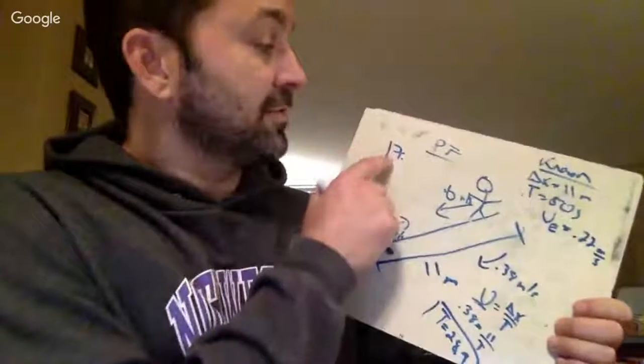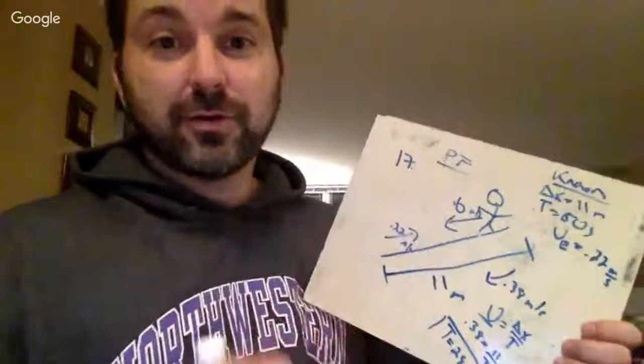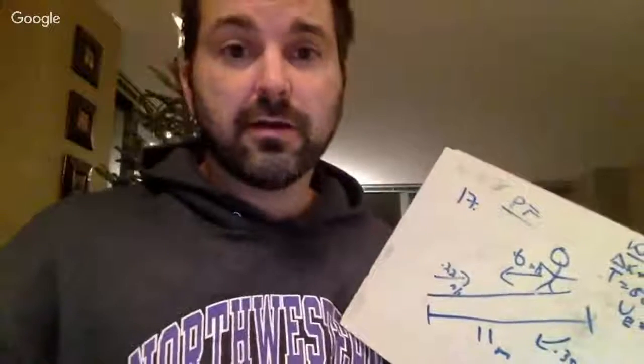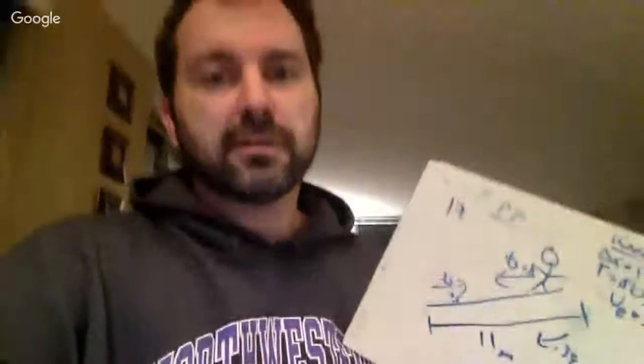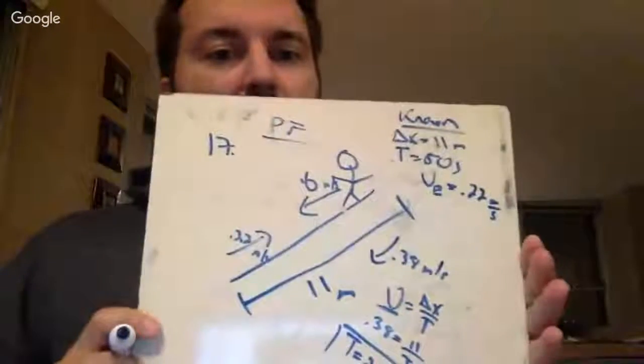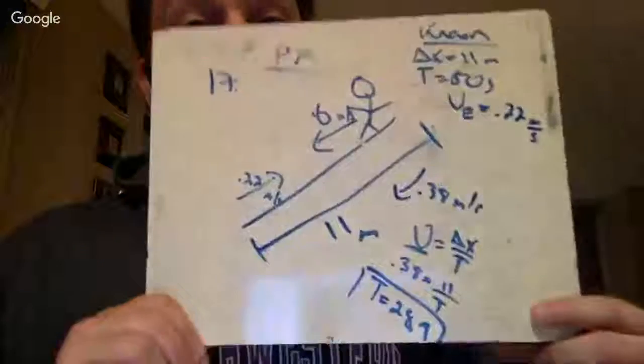Okay, so this is number 17 from the practice final. Again, if you're just joining the Google Chat Hangout thing, I realize I don't think you can talk live. So what I've done is I've got my email open. Send me questions, and I will go over these. I'm going over 4 right now that were sent to me earlier in the day, and we just did number 11 on the practice final. This is number 17 on the practice final. And next we're going to do number 22 from the practice final.